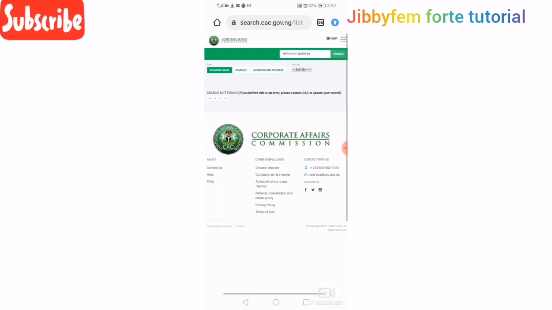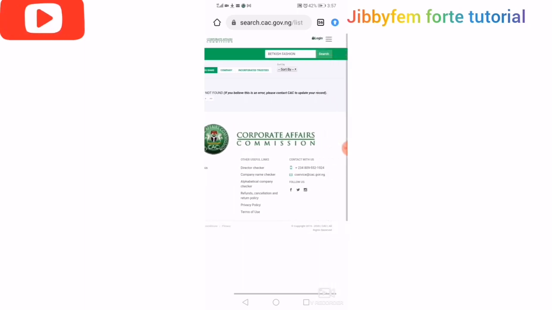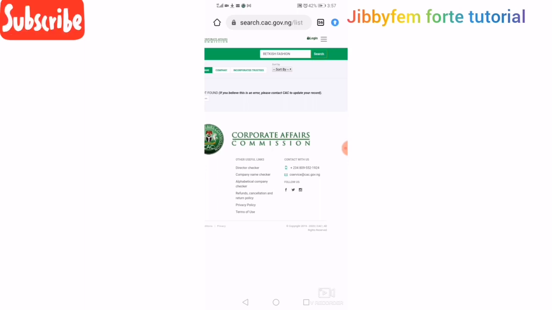So I am going to go. You can see that it's still saying the same thing: search not found. It means there is no name as such. I think with this we are good to go to step 2.